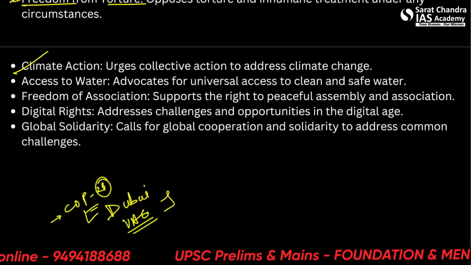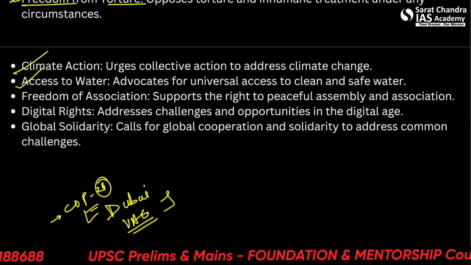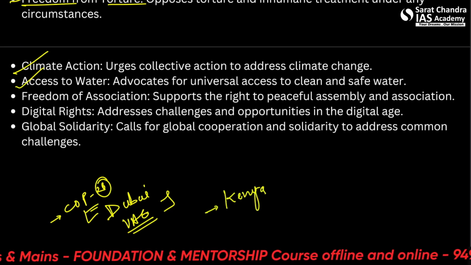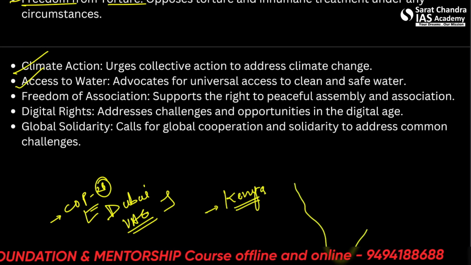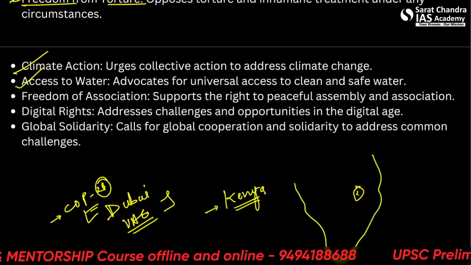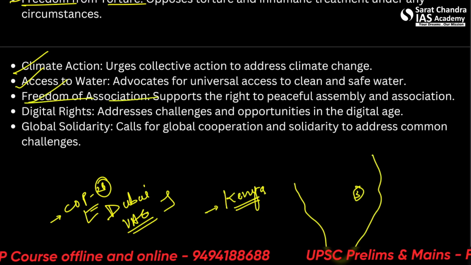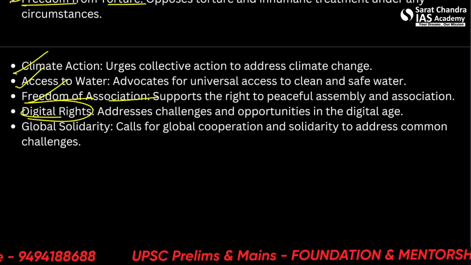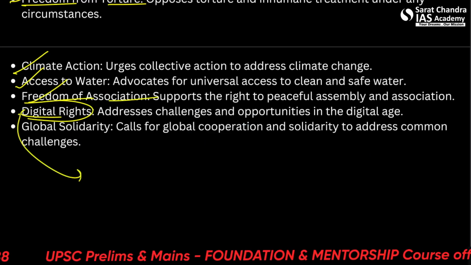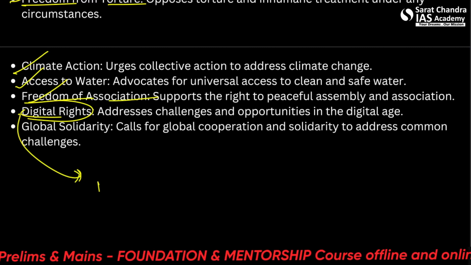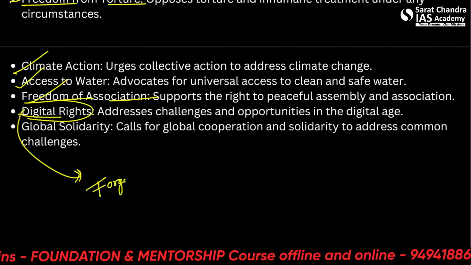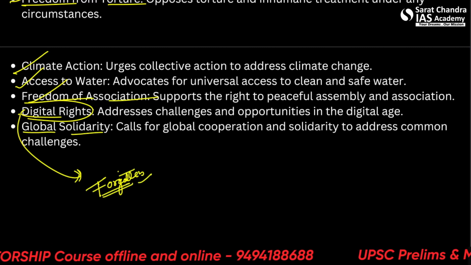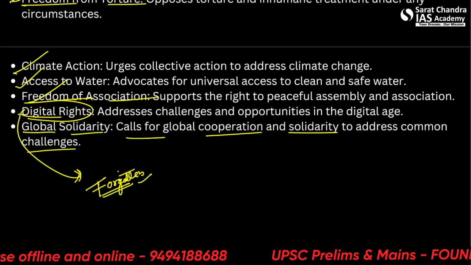So we talked about this in a different lecture. You can watch that. Access to water. Water, we recently saw in Kenya, the issue. And I hope you remember the map of Africa that I told you about. Freedom of association. Digital rights. These ones are new. You can check about them. What are the digital rights of a person? One of the most important of these is the right to be forgotten. Okay, there is global solidarity. So it calls for global cooperation and solidarity to address common challenges.